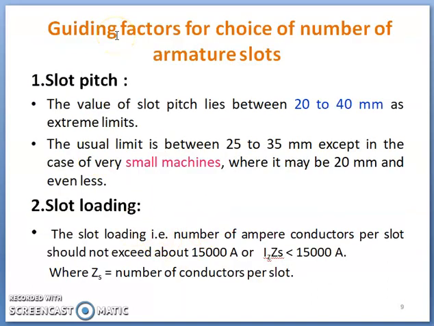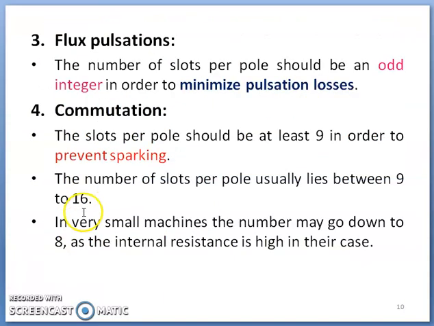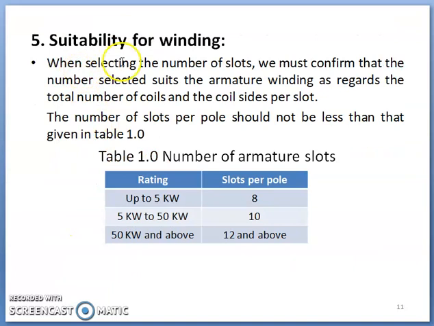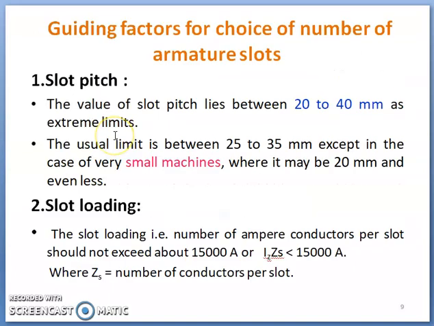Then coming to the guiding factors for choice of number of slots. Here, 5 factors are taken as guiding factors: slot pitch, slot loading, flux pulsation, commutation, and suitability of winding. Okay, we'll discuss them one by one. Then what should be the slot pitch for the machine? Okay, as per the statement, the value of slot pitch should lie between 20 to 40 mm.